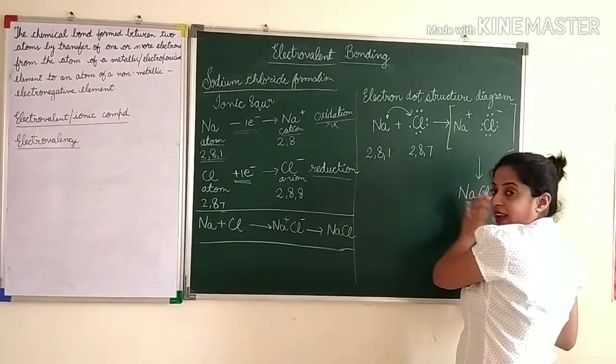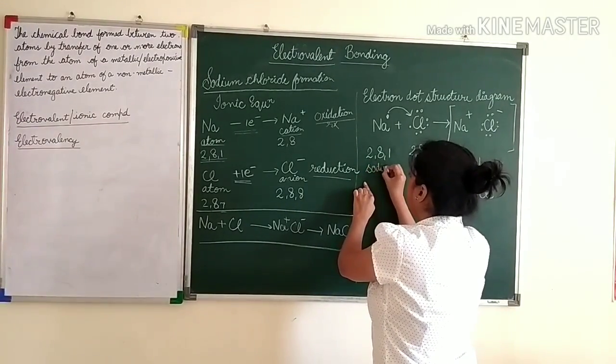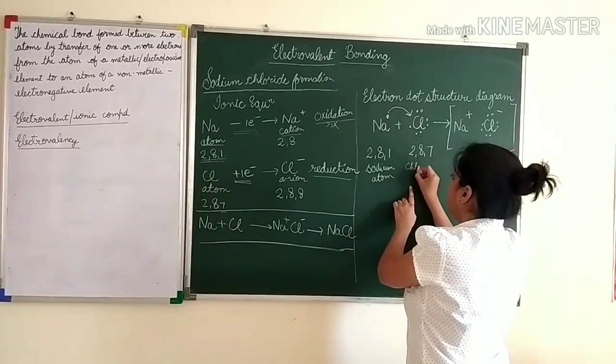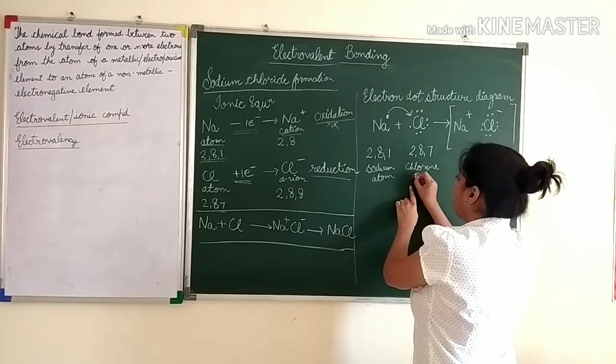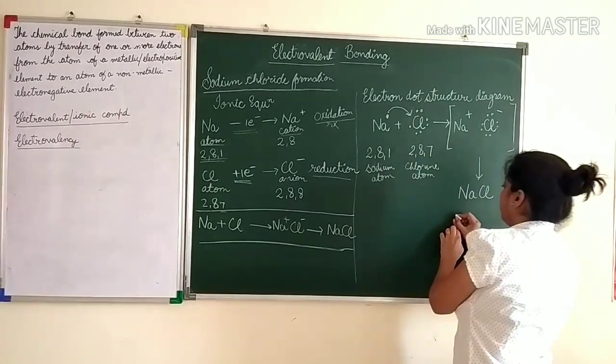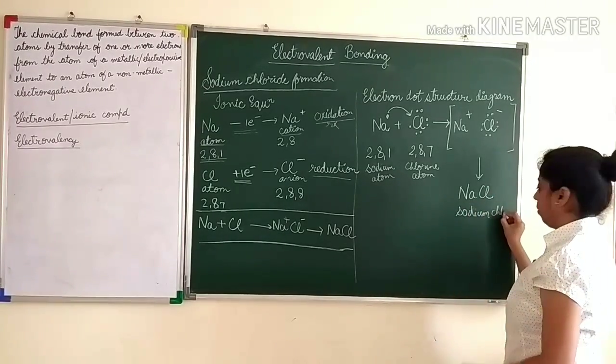Okay. Now while writing this, you will write here sodium atom and chlorine atom here. You will mention that here there are atoms, here there are cation and anion, and then in the last you can write sodium chloride, the name of the compound.